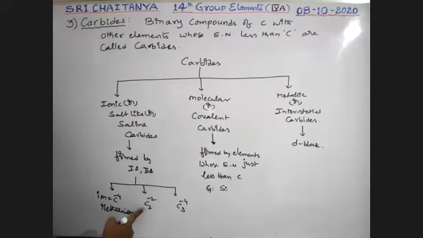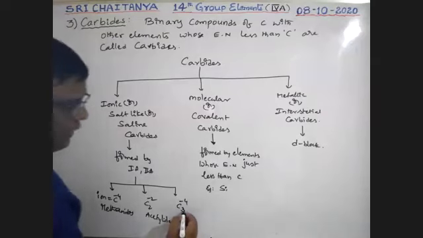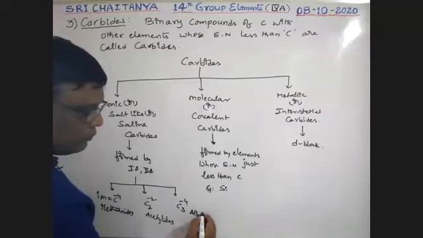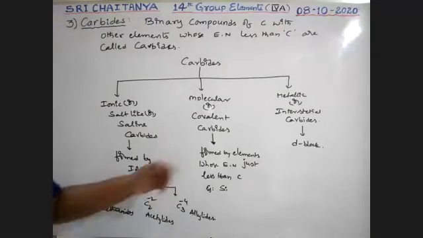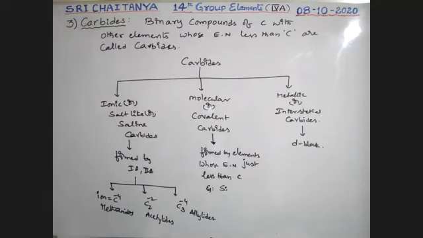Next, this gives acetylene during hydrolysis, boys. That's why these are called acetylides. This gives allylene, so that's why these are called allylides. So these are the different types of carbides. Let us discuss one by one. Very, very important.